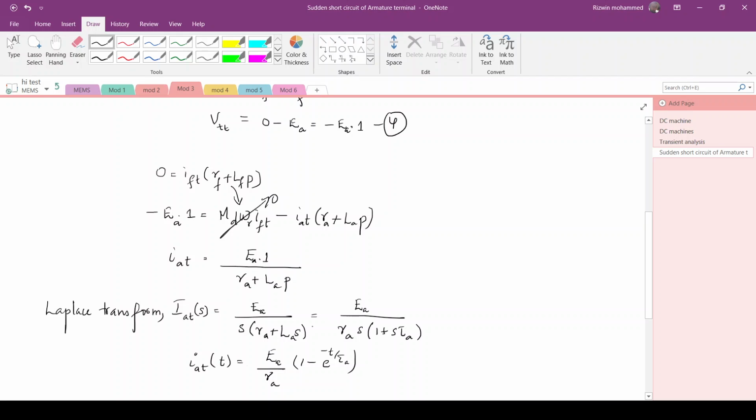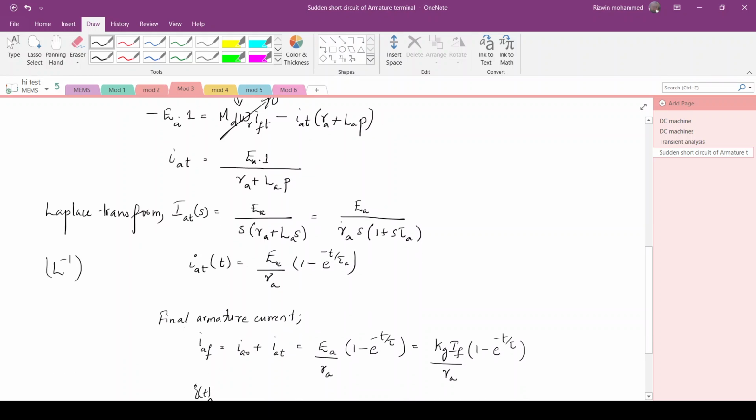Taking Ra outside, that is Ea by Ra into S into 1 plus S tau A. Taking the Laplace inverse of the above equation, you will get Ia of t equal to Ea by Ra into 1 minus e raised to minus t by tau A, where tau A is equal to La, the self-inductance of the armature, by Ra. So this is the time constant of the armature circuit. This is the transient current after short circuiting.